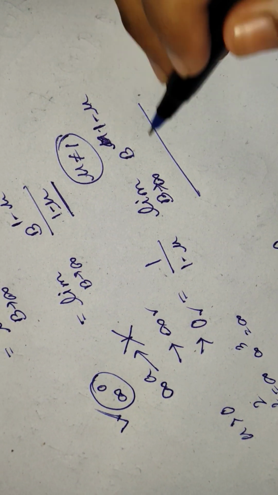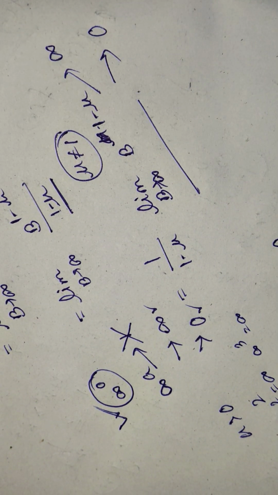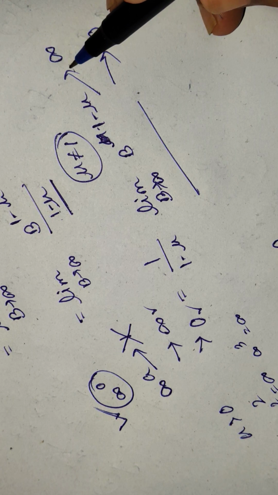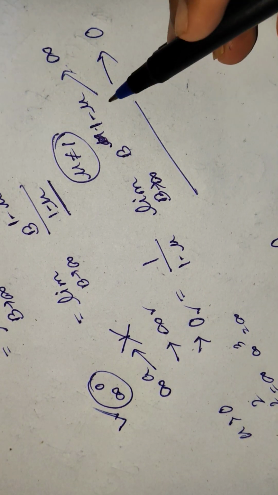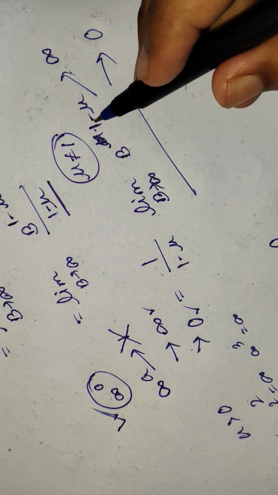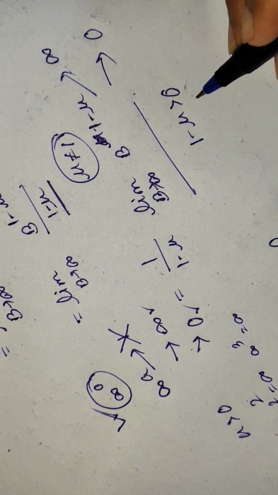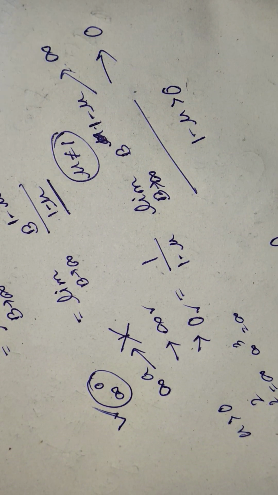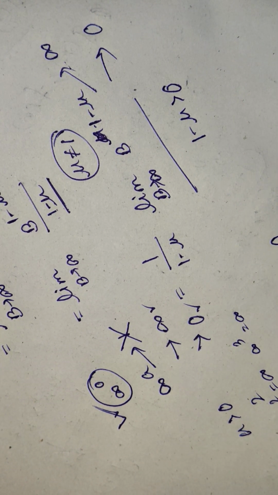So the value of this will be 2. First of all infinity, and the second is 0. If it will be infinity, then the integration will not exist, or you can say the integration will not converge. It will be infinity when the power is positive, that means 1 minus mu should be greater than 0. Then it means the integral will not converge.